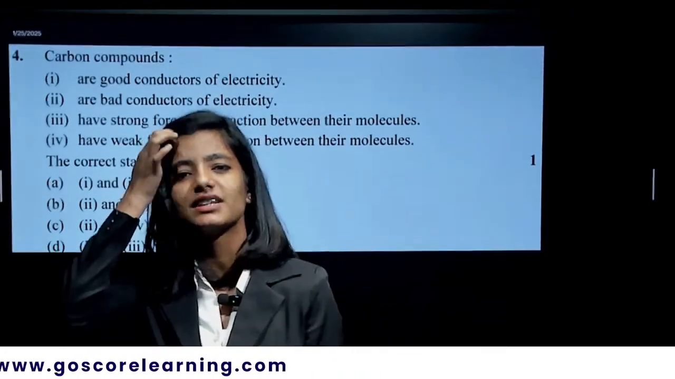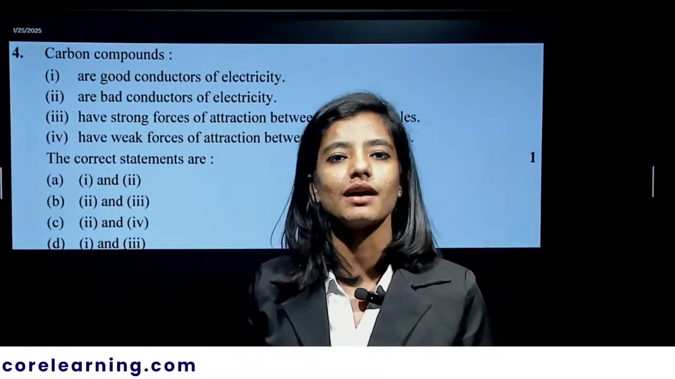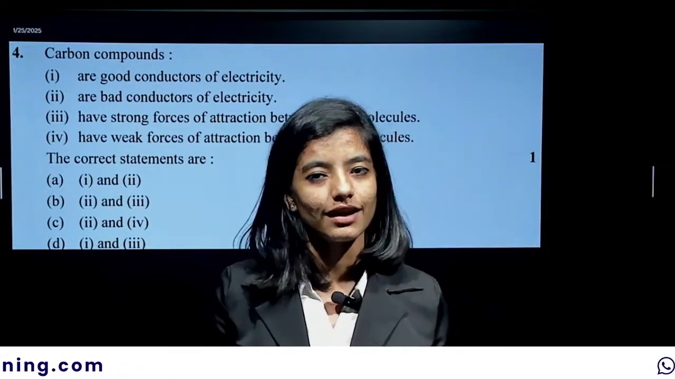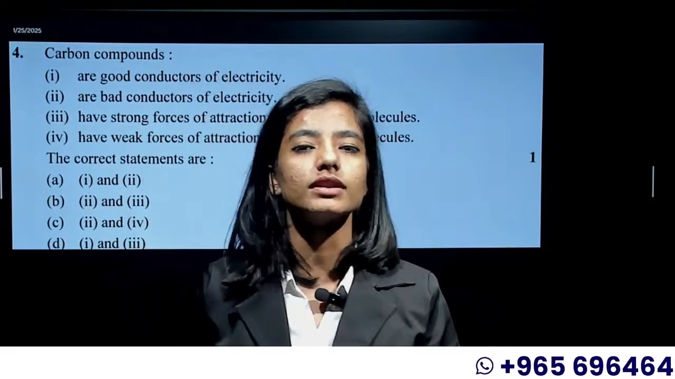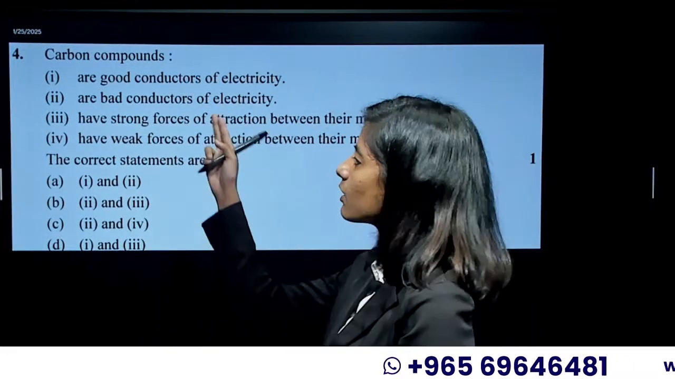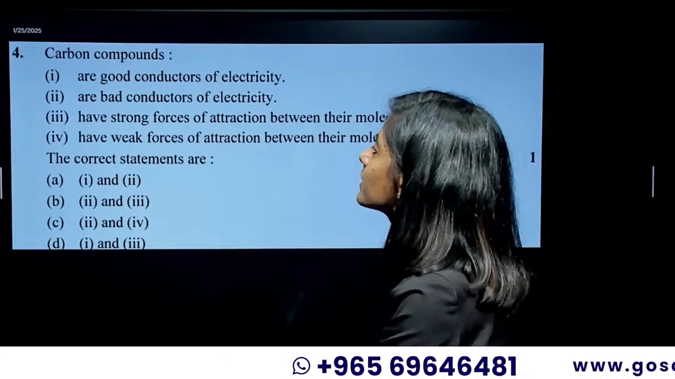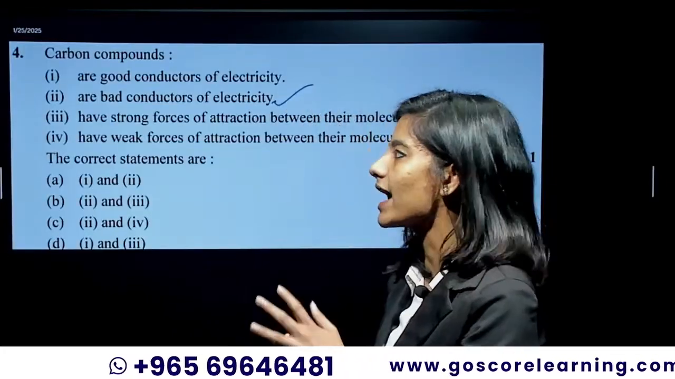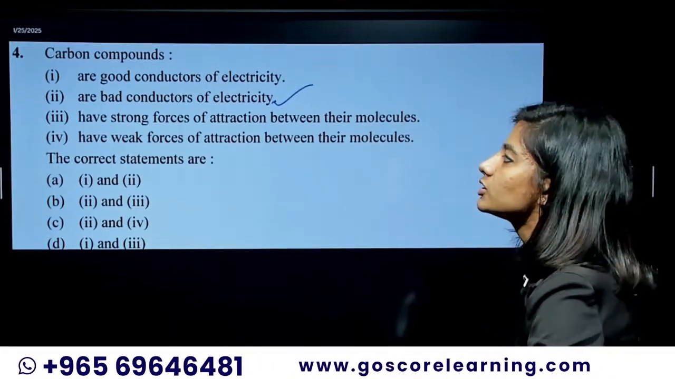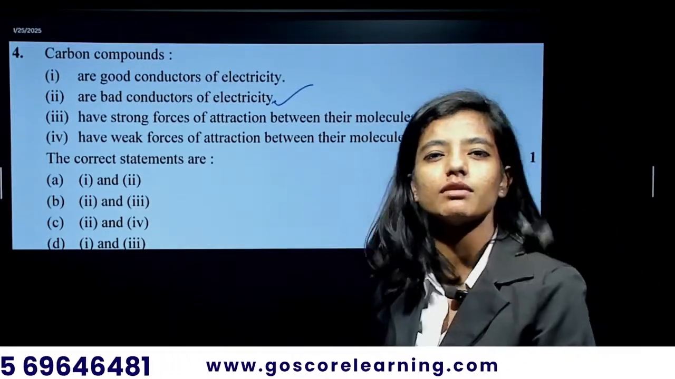Graphite is an exceptional case over there. Apart from the graphite, everyone is not a good conductor of electricity due to the absence of the free electrons or the ions. Now coming to the second one, are bad conductor of electricity. That's correct. That makes sense. Okay, so they are the bad conductor of electricity, have strong force of attraction between their molecule.